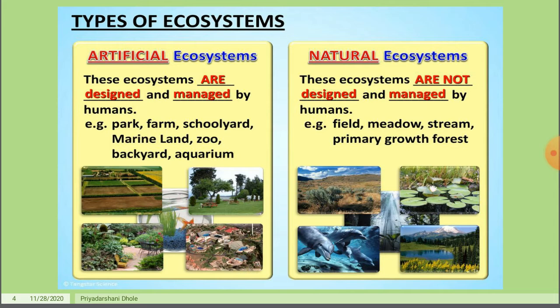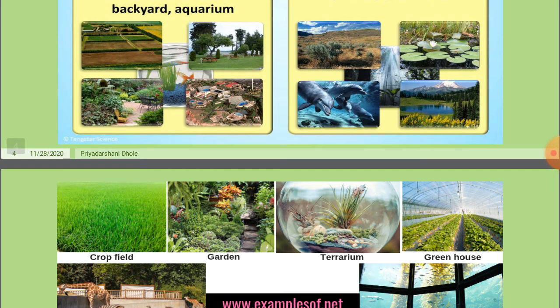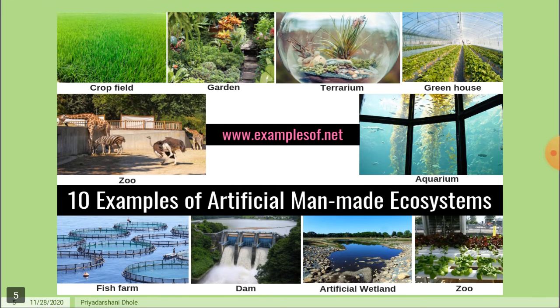In artificial ecosystem, examples are park, farm, schoolyard, marine land, zoo, backyard, and aquarium. In natural, examples are field, meadows, stream, primary growth forest. Some more examples of artificial man-made ecosystem: crop field, garden, terrarium, greenhouse, zoo, aquarium, fish farm, dam, artificial wetland, farm, backyard garden.